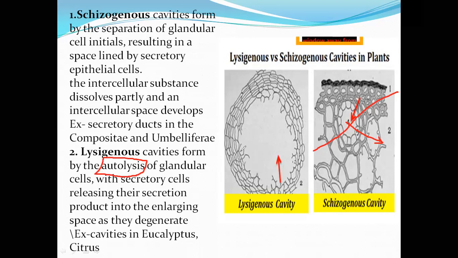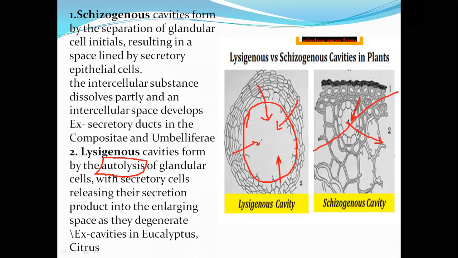Here you see this entire area, whatever cells are there, become destroyed or autolyzed. Because of this region, there is a formation of a big chamber, a big cavity. This cavity is a lysigenous cavity. The secretions of the neighboring cells are released into this cavity from here, here, here.